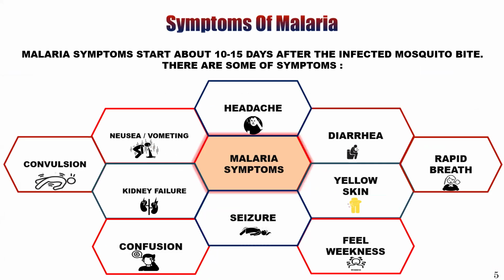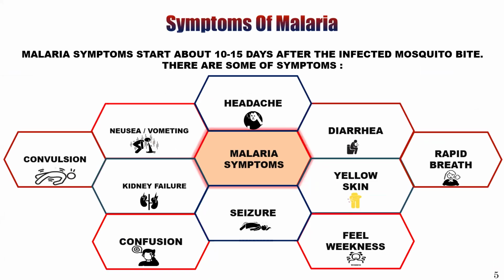Now, let's discuss the symptoms of malaria. Malaria symptoms start about 10 to 15 days after the infected mosquito bite. There are some symptoms such as nausea, vomiting, kidney failure, seizure, confusion, convulsion, headache, diarrhea, yellow skin, weakness, rapid breath, or difficulty in breathing, etc.